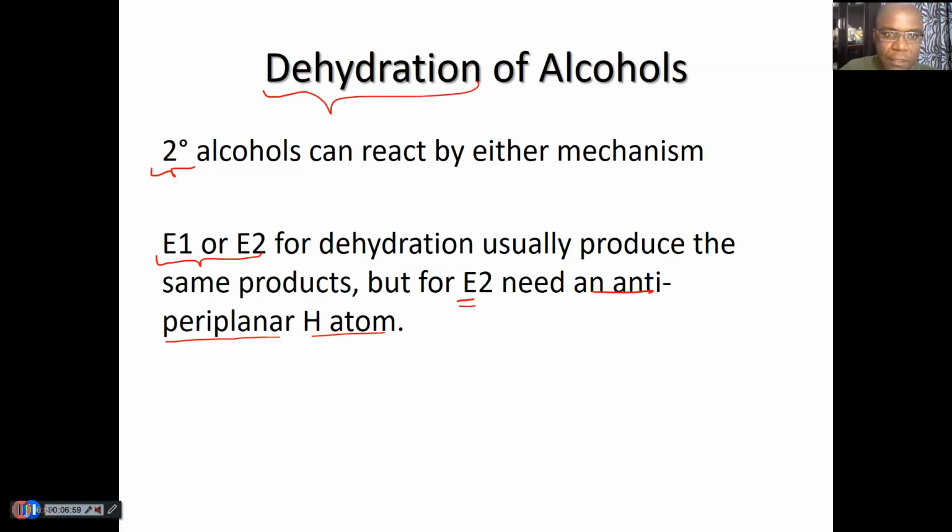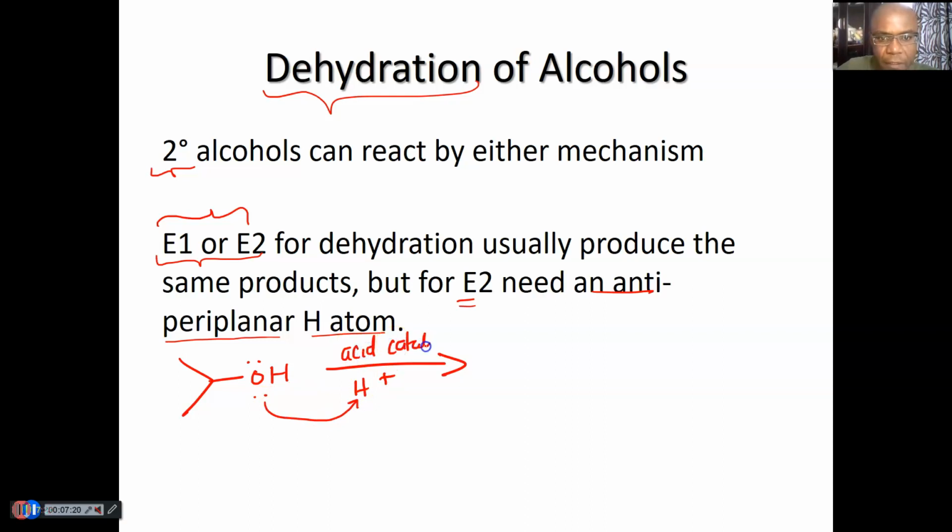Okay, so let's look at the secondary alcohol. So let's say you have this alcohol. Again, OH is not a good leaving group. Dehydration mechanism by E1 or E2 for OH most likely is going to need an acid catalyst. Okay, that makes OH a good leaving group to leave as a weak base. So you get this.